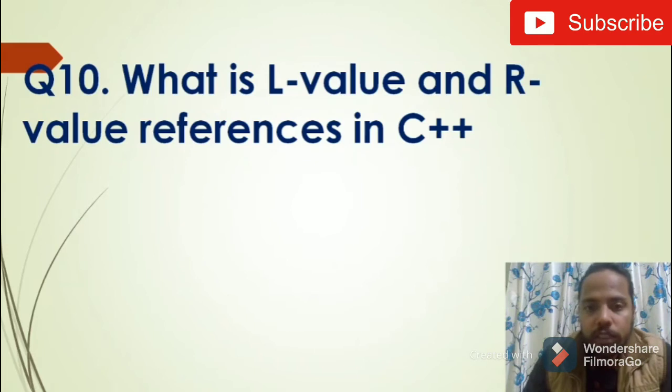The next question is what are L value and R value references in C++? You have to keep in mind what is an L value and what is an R value. Generally an L value is an object that has an address, whereas an R value is a temporary object. I have already explained in one of my videos what is L value and what is R value.